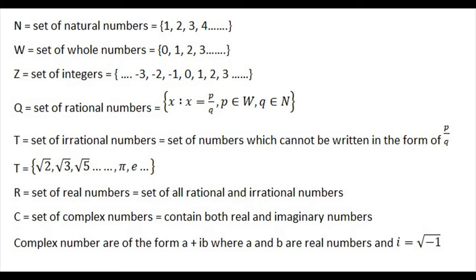R is the set of combination of both rational and irrational numbers. And one more thing is there, but we are not going to use it now, but we'll study it in complex numbers. Complex number is one set which contains real numbers and imaginary numbers also. What are imaginary numbers? Imaginary and complex numbers contain i, which is root of -1. We will study this later.